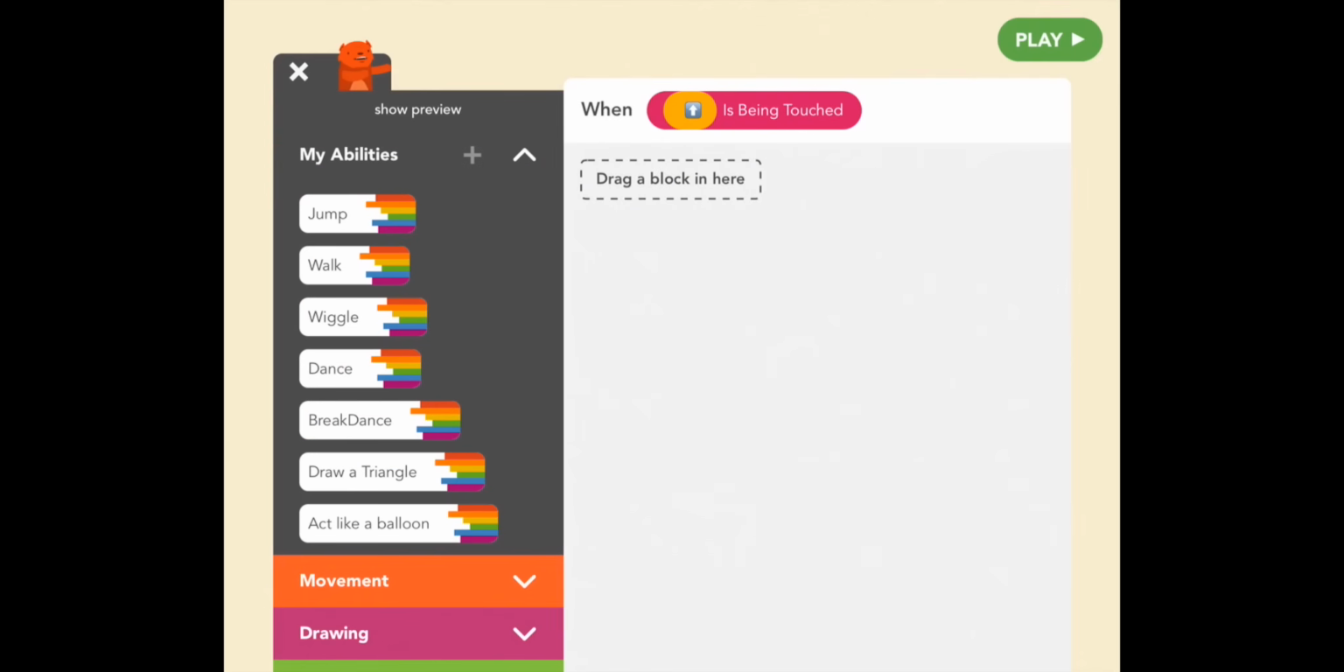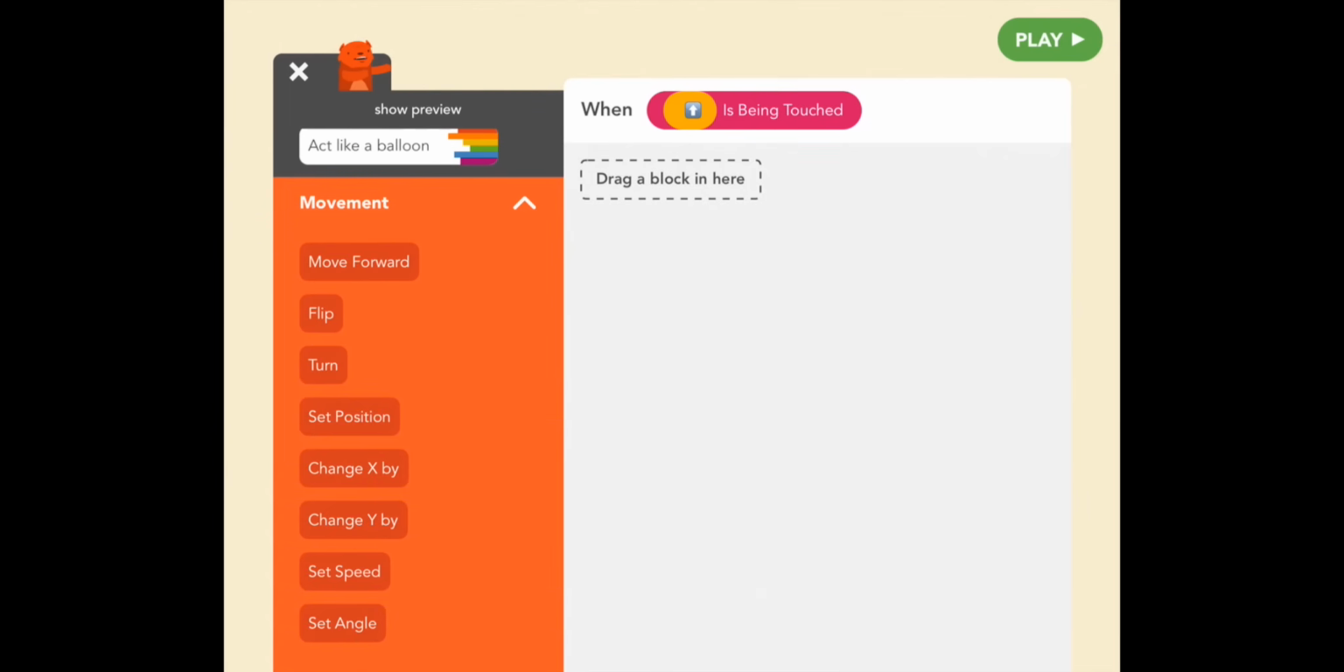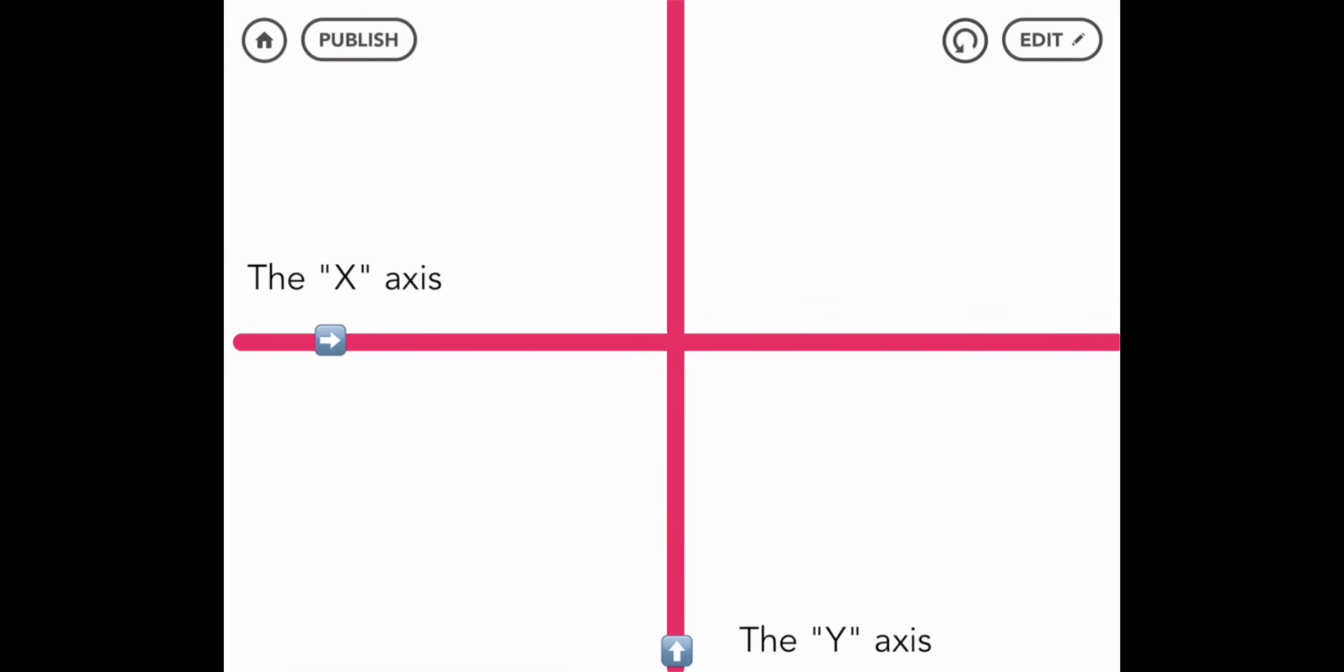Now check. Okay, so we need, when up is being touched, we want Bear to move up, right? So which thing should we do next? Movement. And now in movement, you see 2 options in the middle of that set. One is change X and the other is change Y. Change X means move an object along the left-right axis, where the left wall is X equals 0 and the right wall is X equals 1000. So the higher X is, the further right Bear goes.